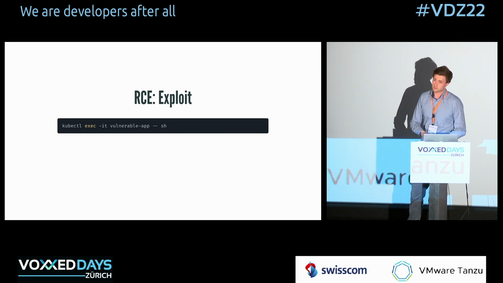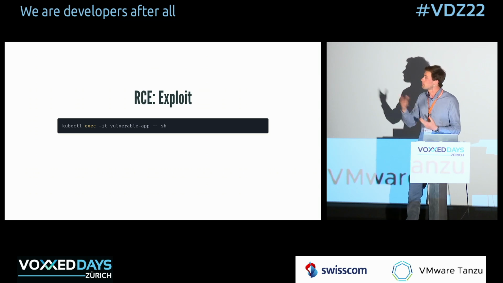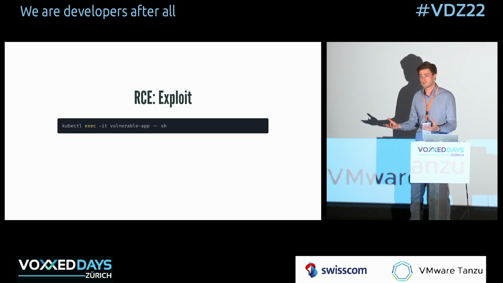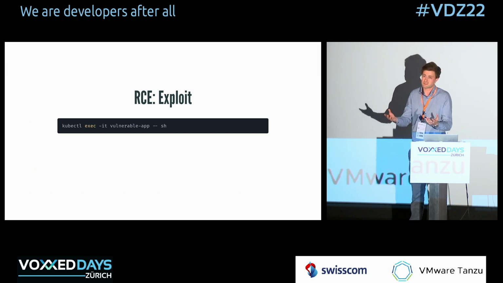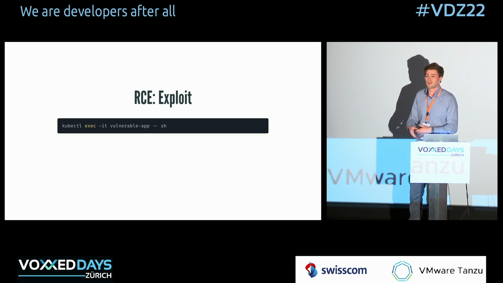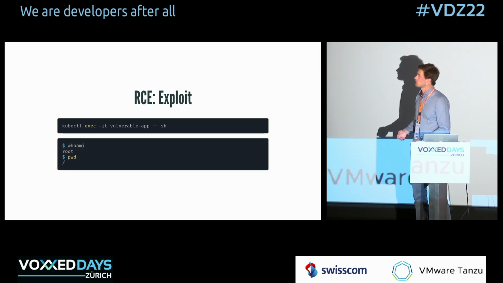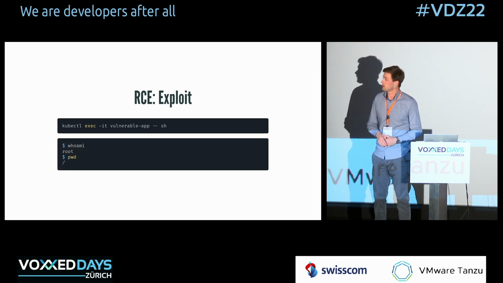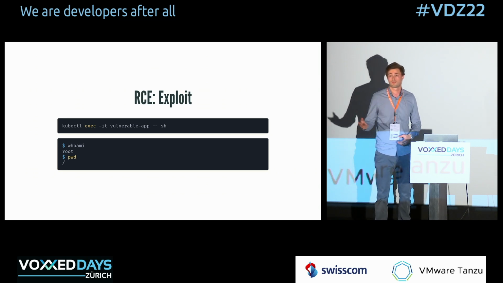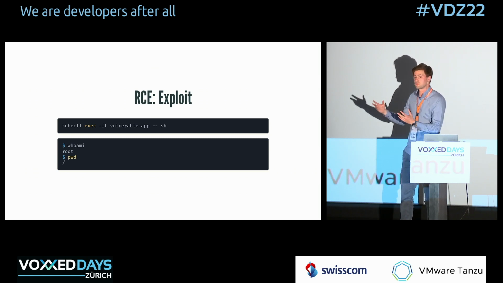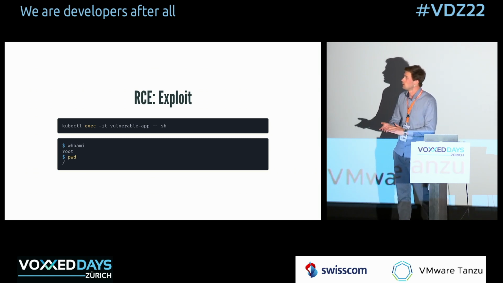So essentially we just pop a shell on a container that happens to be in a Kubernetes cluster. At this point, in theory, we wouldn't know about this yet, right? We just hack an application that's online, it's exposed online. We don't know that it's running in Kubernetes, but we get a shell, and we can start exploring already a little bit. We can figure out, okay, what user are we running inside, whatever construct this is, so it might be a VM, might be a container, right? We don't know yet. And where are we at?